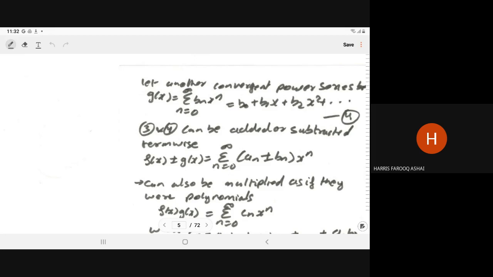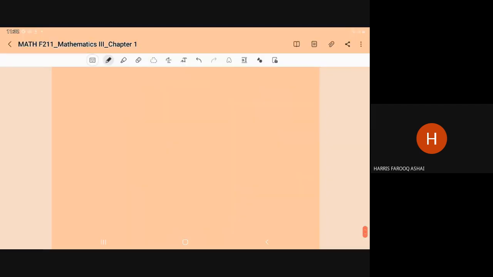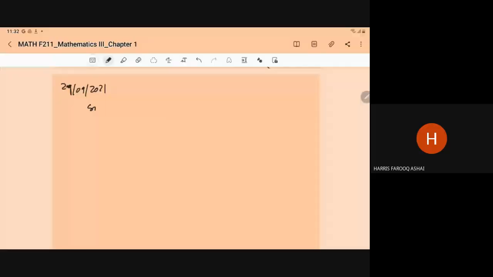From here we have very common elementary functions, for example sin x. So sin x can be written as x minus x cube by factorial 3.